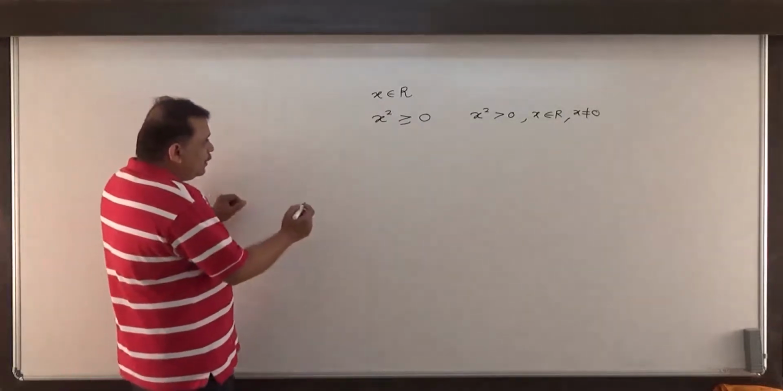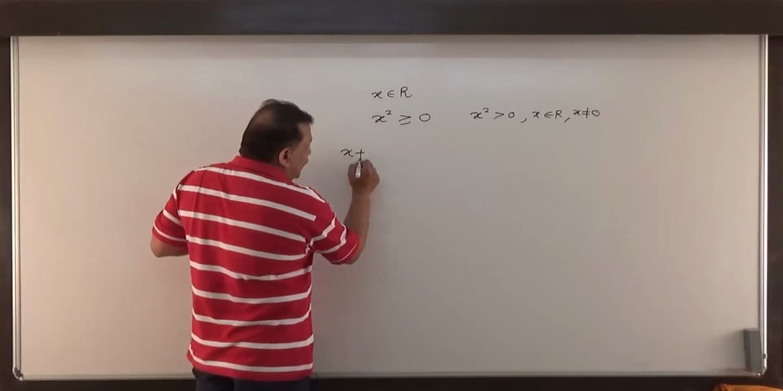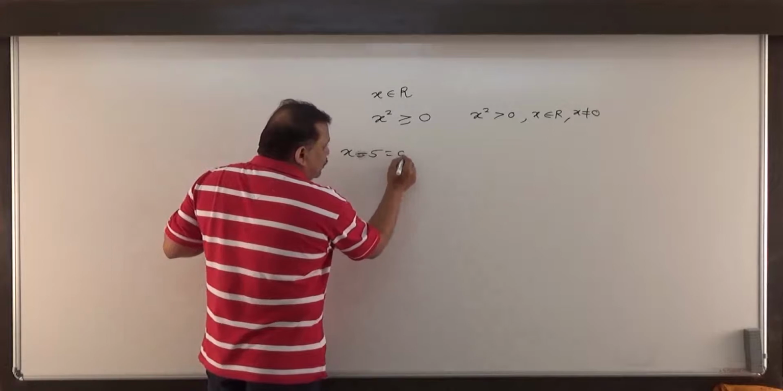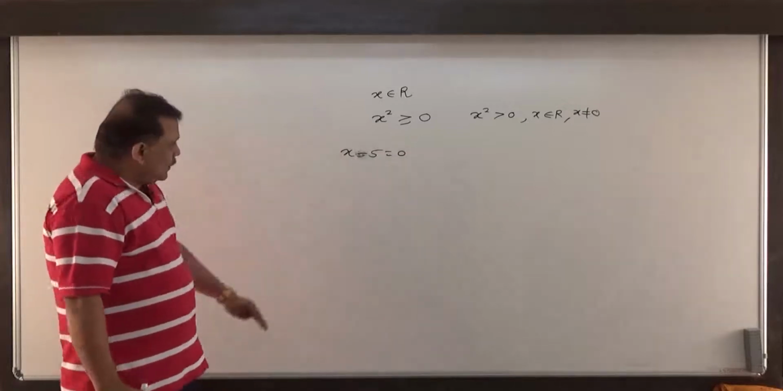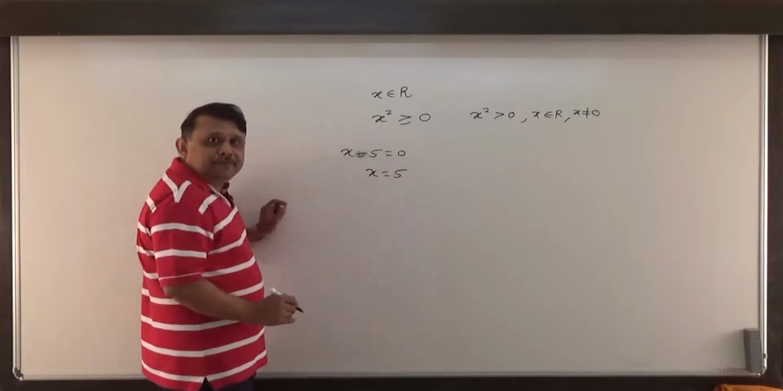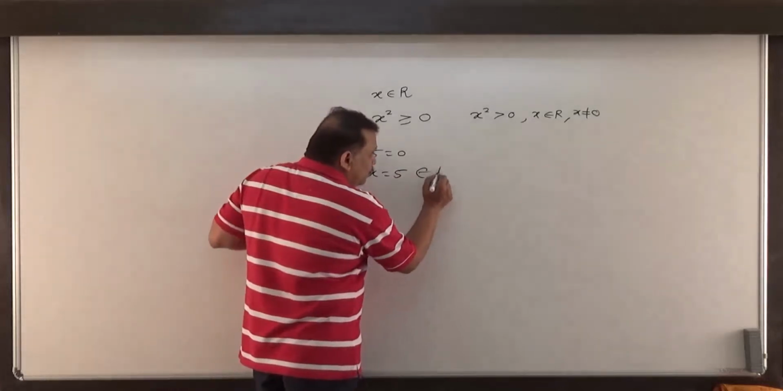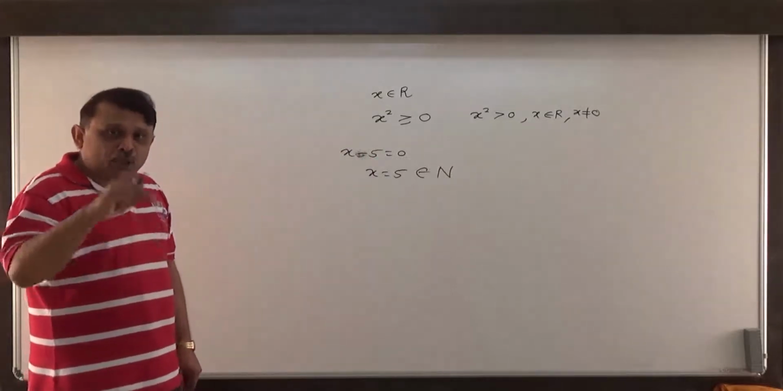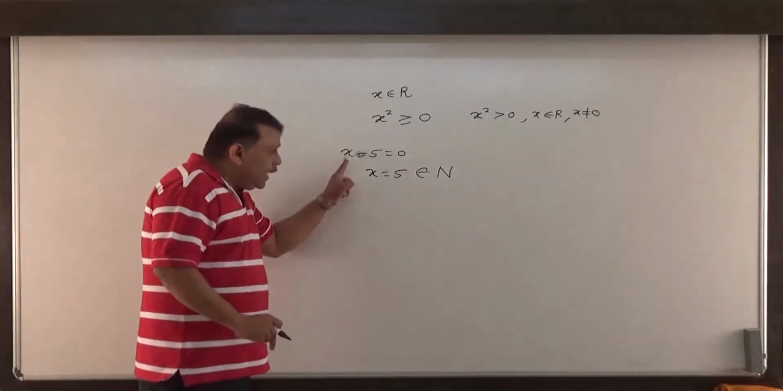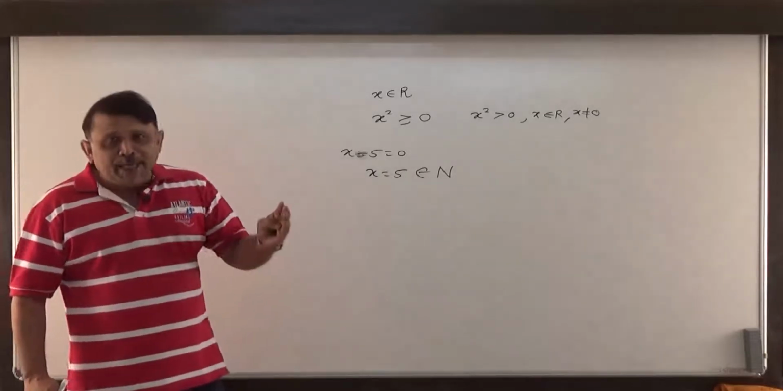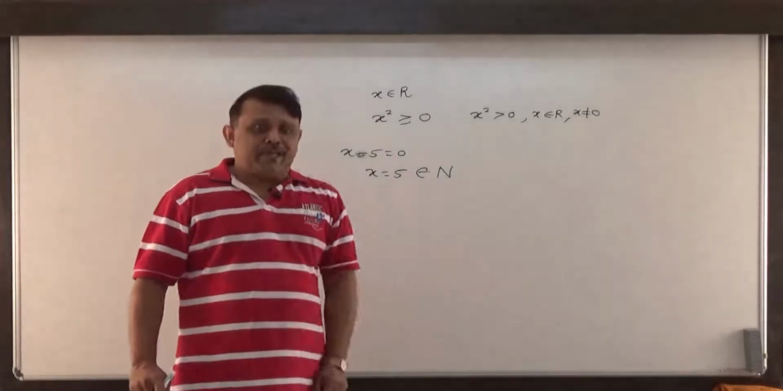As we try to solve the equation x minus 5 equal to 0, this equation has root 5 which belongs to the set of natural numbers. Means there exists a solution to the equation x minus 5 equal to 0 in the set of natural numbers, counting numbers 1, 2, 3 up to infinity.